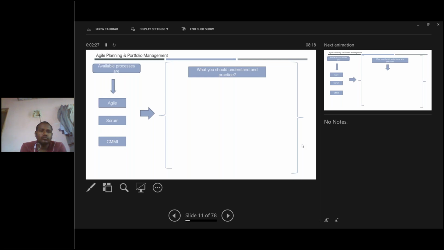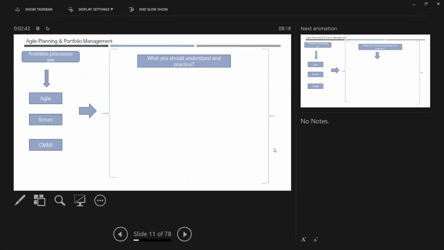So most of the time they follow mix and match. They say Scrum, but they do waterfall. They say Scrum, they do some other methodology. Whichever is convenient to them, they use it. But in bigger organizations or techie clients, that's not the case. They definitely follow the process 100% as it is.